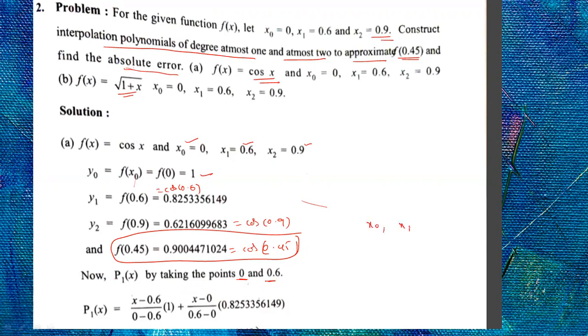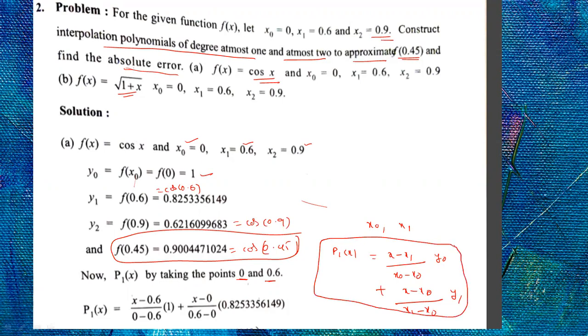2 points he is taking. So what is the P1 of x you will get for 1 point? (x − x1)/(x0 − x1) · y0 + (x − x0)/(x1 − x0) · y1. This is the polynomial for 2 points.